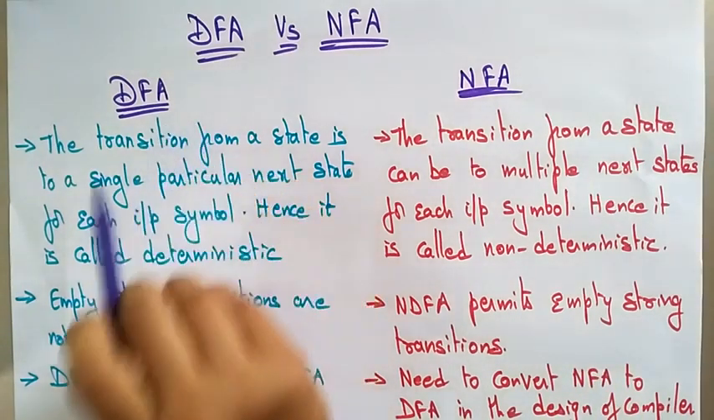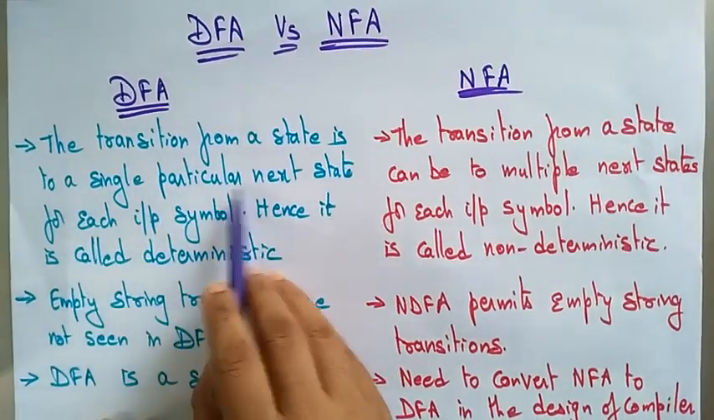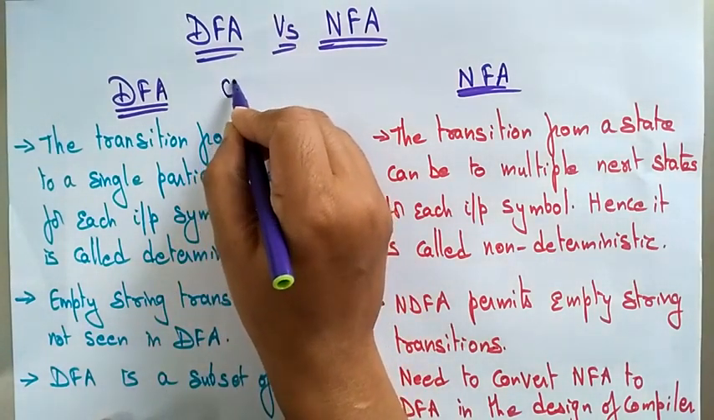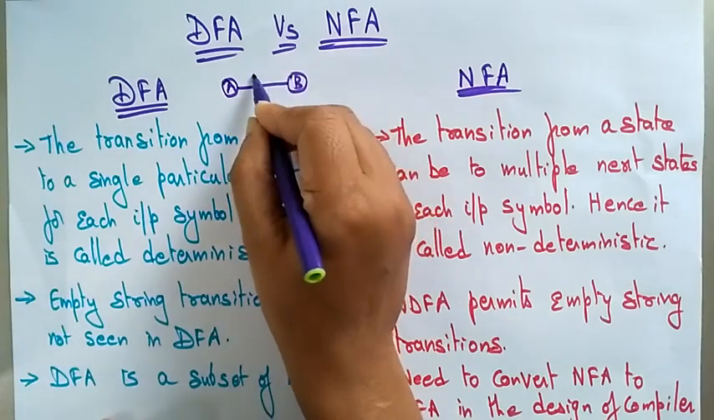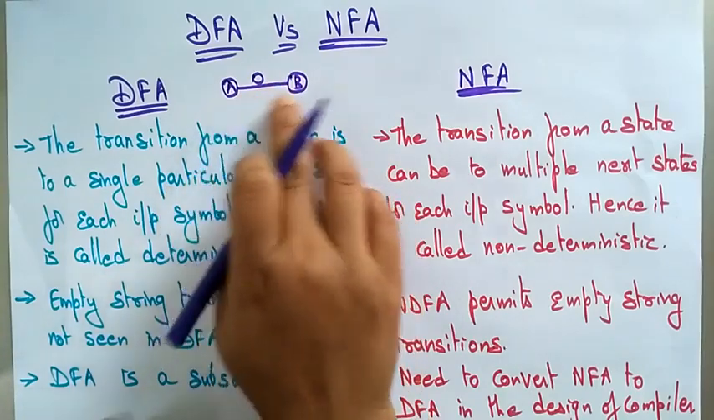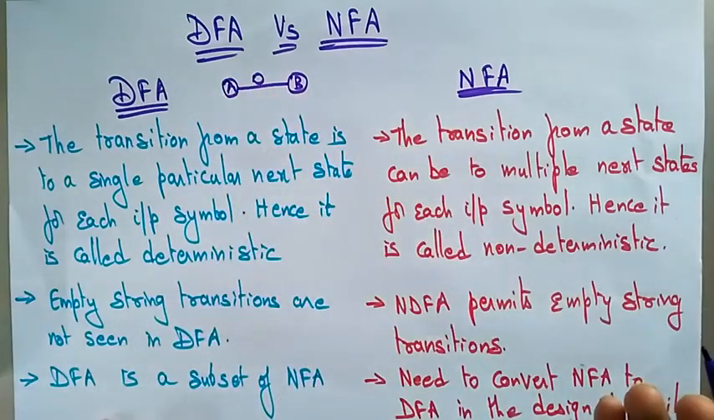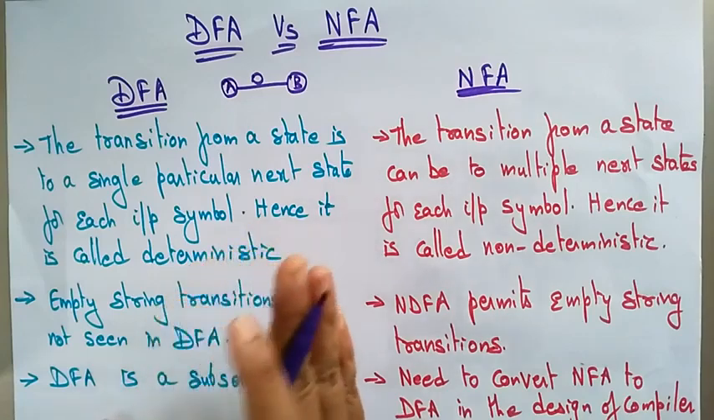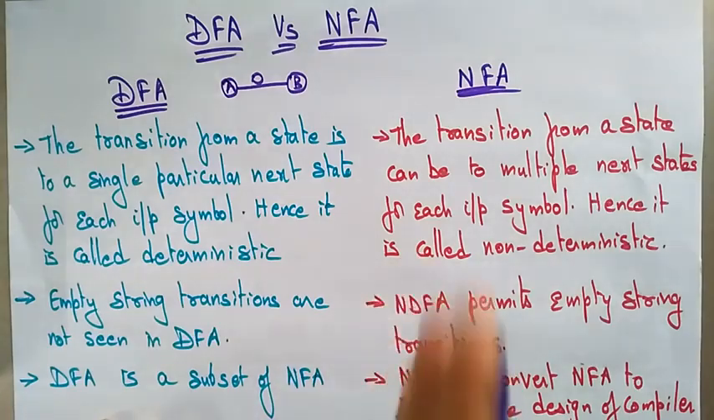In a deterministic finite automata, the transition from a state is to a single particular next state for each input symbol. Whatever state is present, it goes to another state only for the particular input symbol. If the input symbol is 0, it can go to B only. At a time it can't take multiple paths in the DFA. DFA is fixed, it's deterministic. D means deterministic.